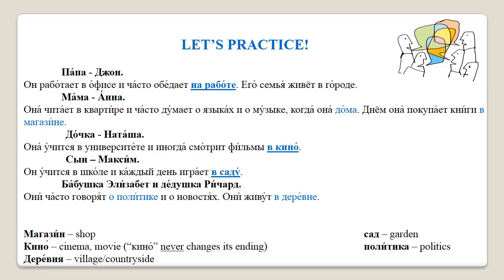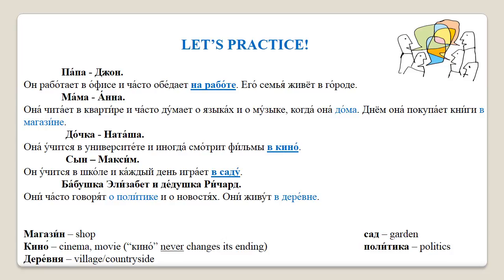We can see here that to say at work, we use preposition на and not в. На работе. We will talk about the difference between prepositions v and na in the next lecture, but for now, let's just remember this as a set phrase.